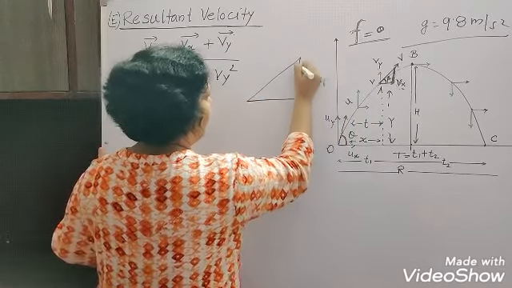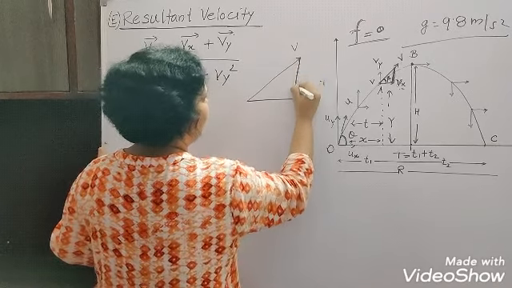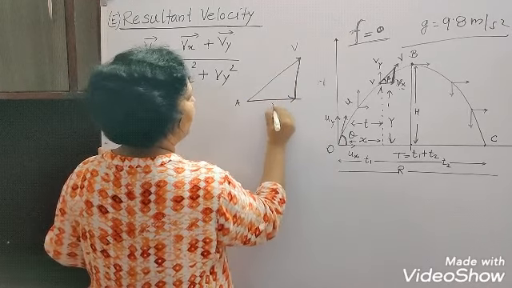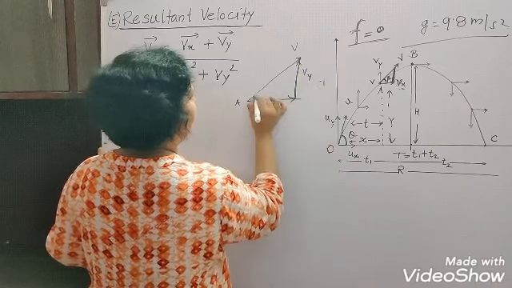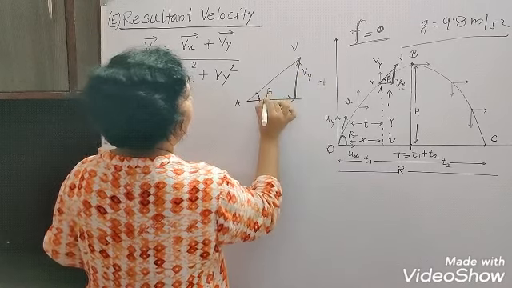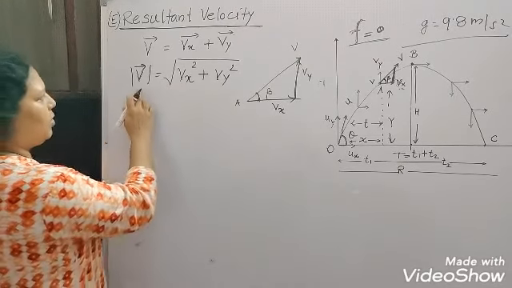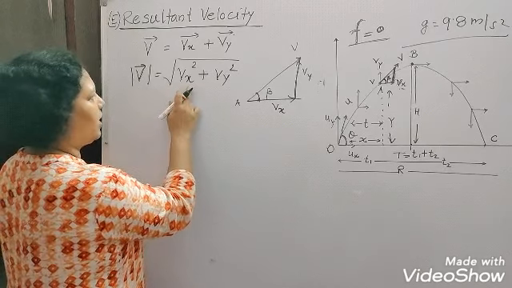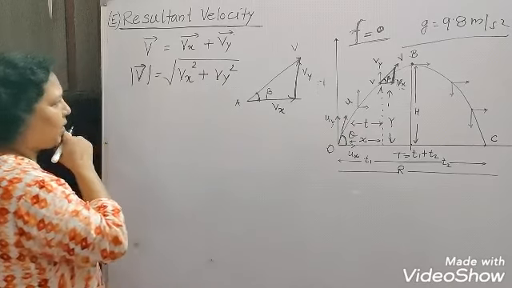This is v, the resultant velocity at point A, this is the horizontal component vx, this is the vertical component vy, and this is angle beta. So the magnitude of the resultant velocity is the square root of vx square plus vy square, okay.